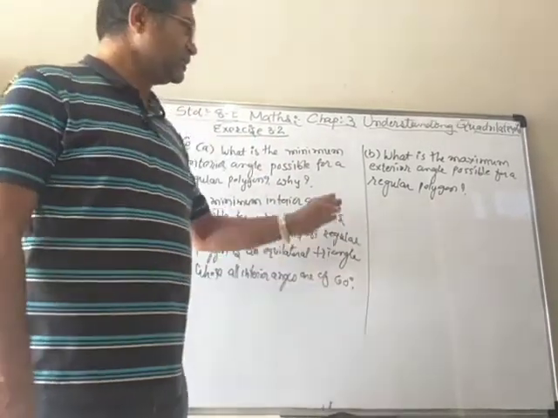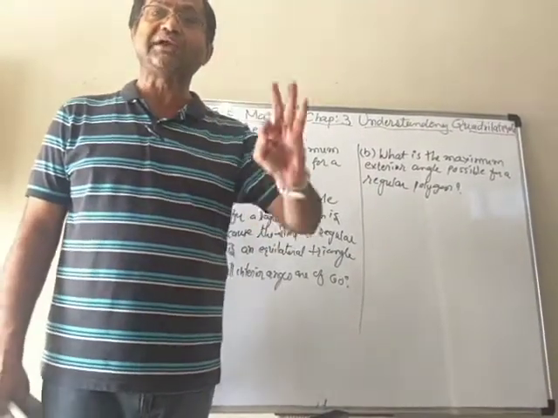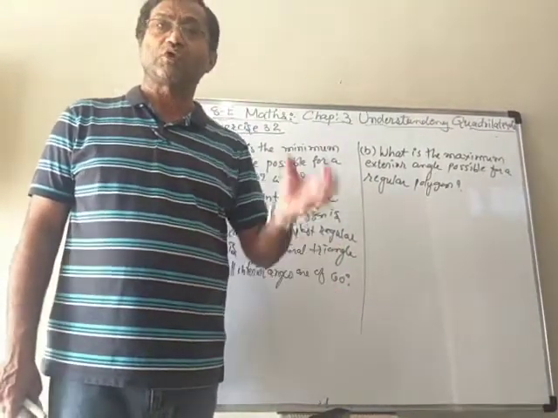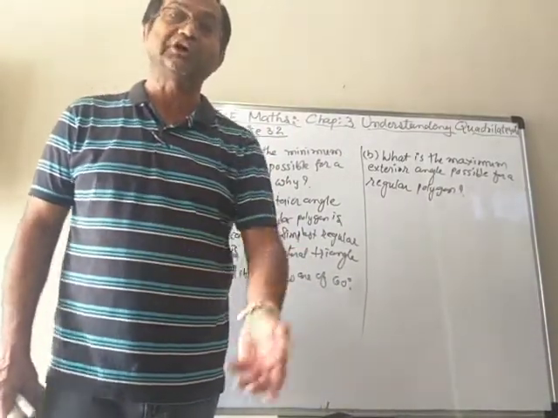It means that the exterior angle of a triangle, which triangle? Equilateral triangle, will be how much? 180 minus 60 degree means 120 degree.